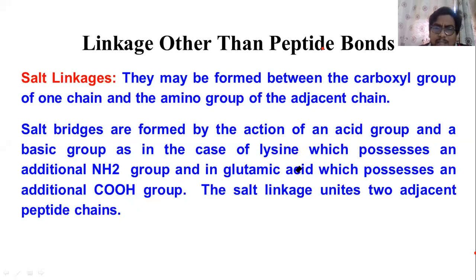The best example given is in case of lysine, which has one amino group, and glutamic acid, which possesses one carboxyl group. This carboxyl COOH is acidic in nature, and NH2 is basic. So when these two join together, what are we going to get? We are going to get a salt linkage.